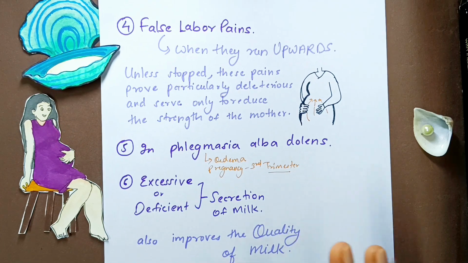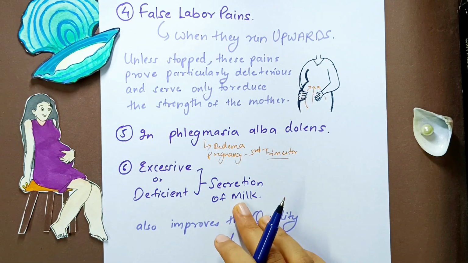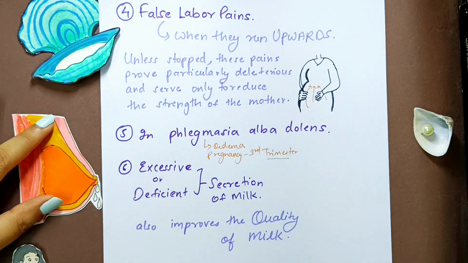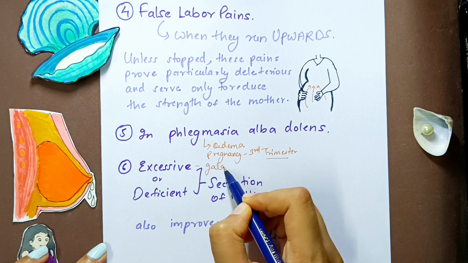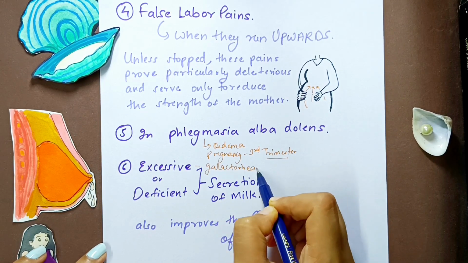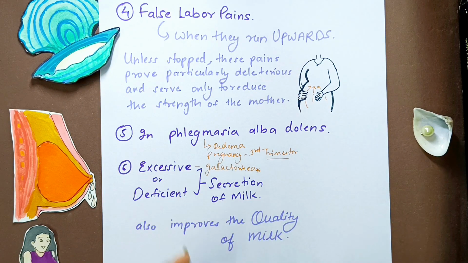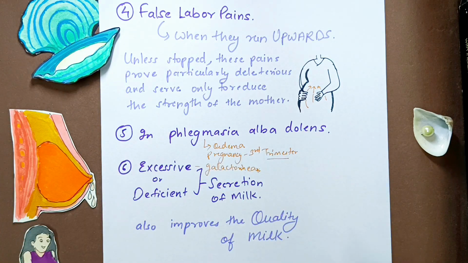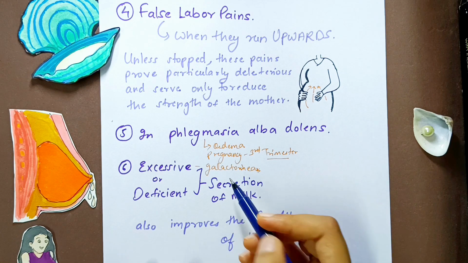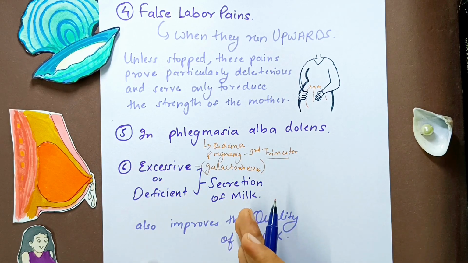Now, the sixth and last point is the excessive or deficient secretion of milk seen in these patients. I also have a diagram for it. There is galactorrhea, or rather galactoria, which is not exactly excessive secretion but is when milk secretion takes place even without pregnancy. The female is not pregnant and still there is milk secretion through the breasts. That is called galactoria, not exactly excessive secretion of milk, but that can also take place, and deficient secretion of milk can also take place in patients.